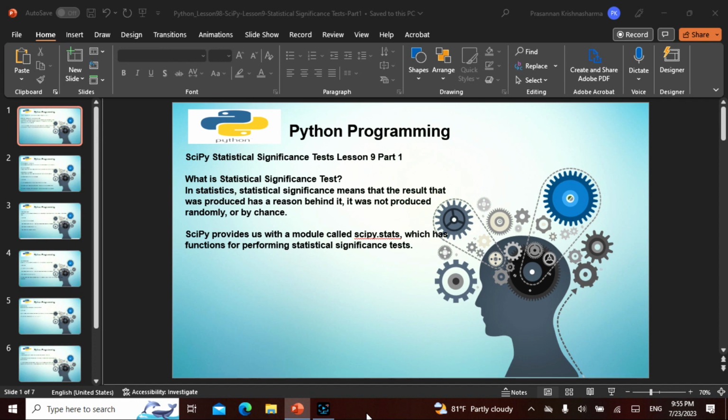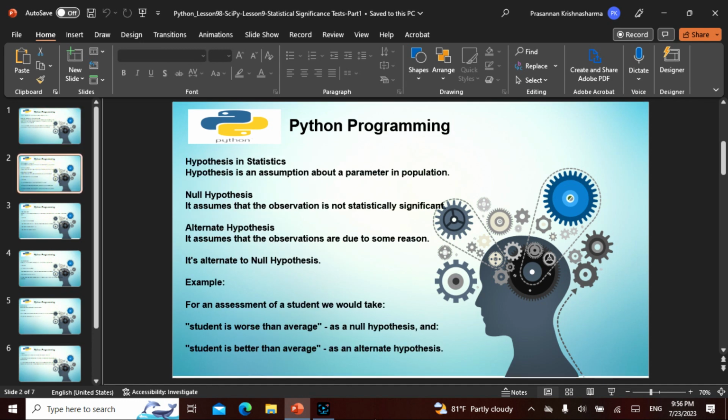Now SciPy provides a module for us. Like always, it should be scipy dot, and this is scipy.stats, which gives everything about statistics. Okay. So the hypothesis is like an assumption. A hypothesis in statistics is an assumption about a parameter in a population.